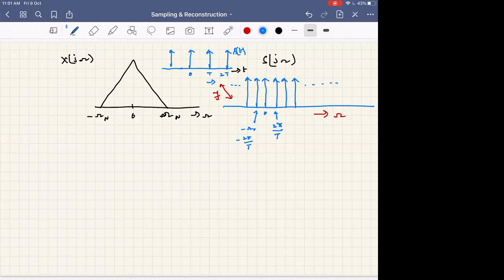Now, our aim is to get X s of j omega. How do we get this? In the time domain, what did we do?